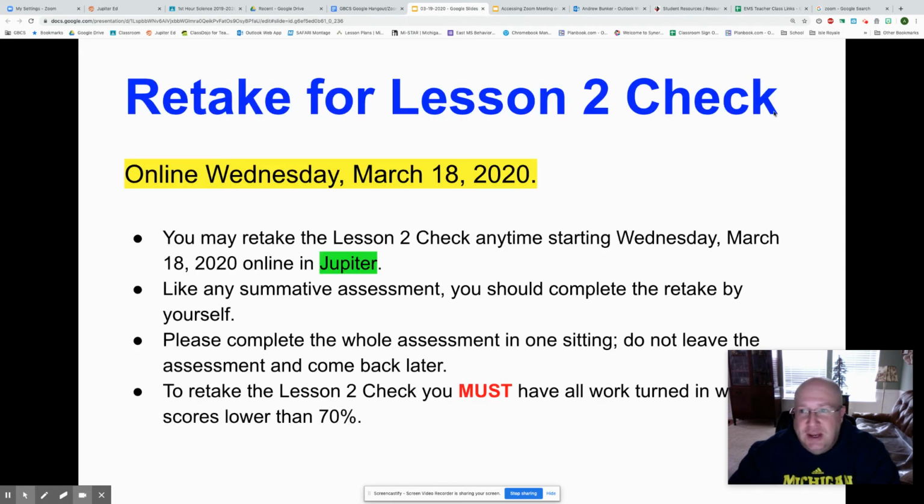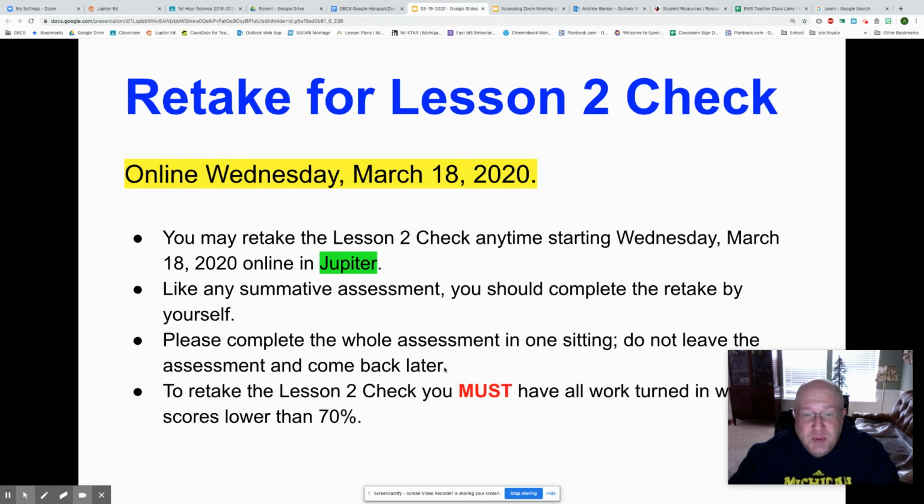First of all, the retake, you can do this anytime that you're ready. It is online. It'll say retake for lesson 2 check. You can do that in Jupyter. It's a summative assessment, so you should do this by yourself, and you shouldn't be opening any other tabs or getting help in any way.